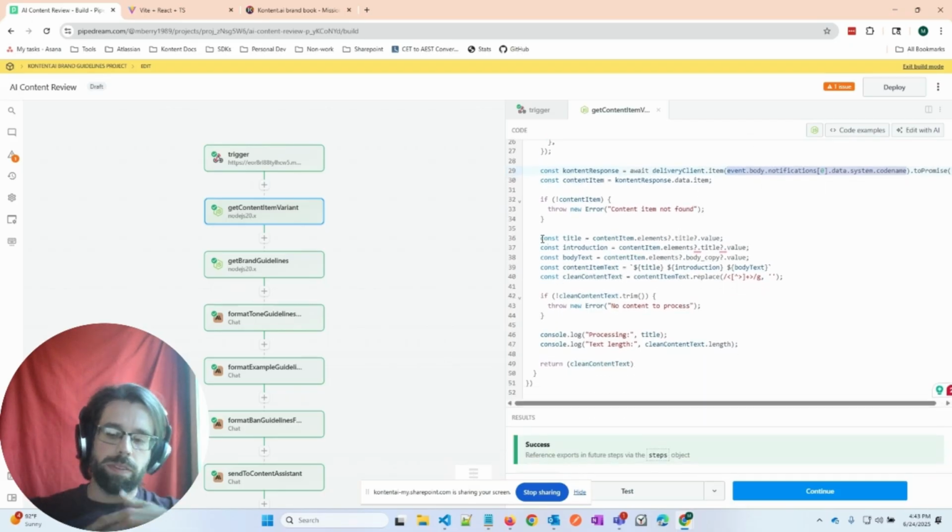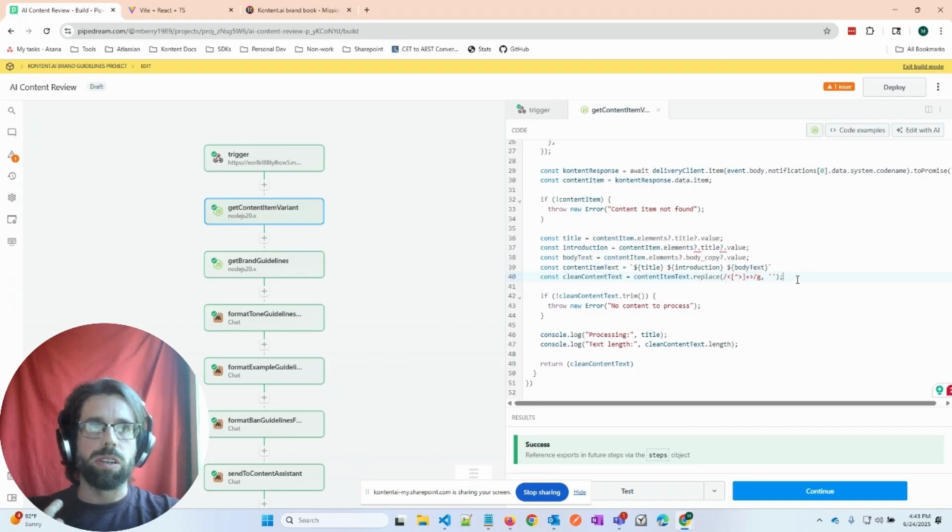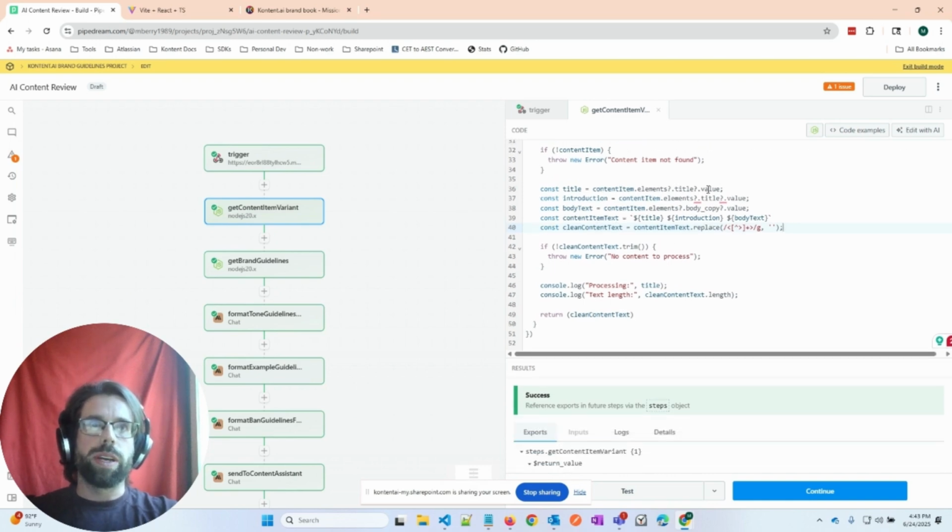And then I start splitting out the elements of that blog post into different constants that I can then strip out any of the rich text HTML markup that is included in the Kontent.ai rich text elements. So I pulled those out. I also pulled them out so I could do some debugging, making sure that we're working on the right content item. But ultimately, the big step I do here is cleaning out a lot of the HTML that is in